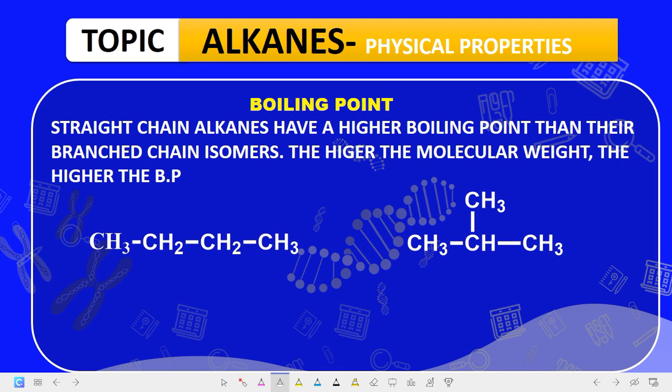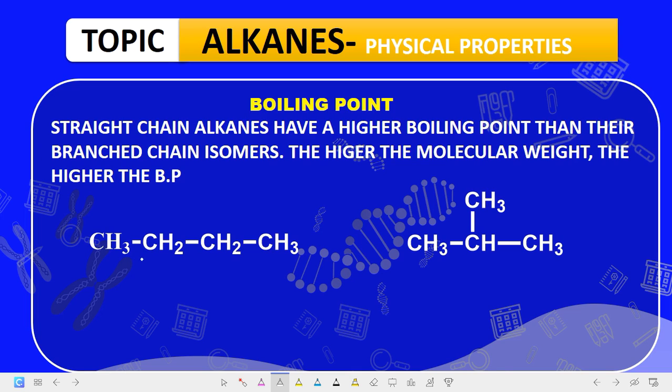Now let's look at the boiling points of alkanes. The boiling points of straight chain alkanes have a higher boiling point than their branch chain isomers. So if alkanes have the same number of carbon atoms, the straight chain alkanes usually have a higher boiling point than the branch chain. So branch chain reduces boiling point while straight chain increases boiling point because it has more surface to contact with. Are we getting it now?